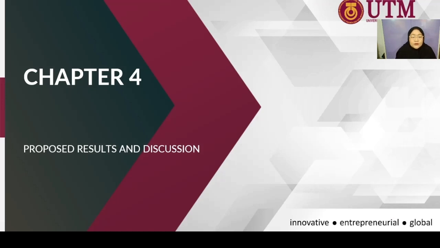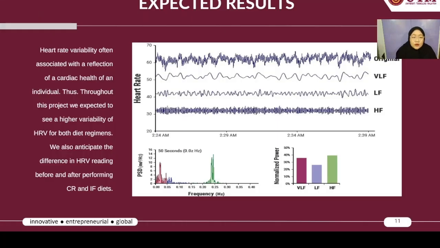Proposed results and discussion. Heart rate variability is often associated with a reflection of the cardiac health of an individual. Thus, throughout this project, we expect to see a higher heart rate variability for both diet regimens. We also anticipate a difference in HRV readings before and after performing the caloric restriction and intermittent fasting diets.